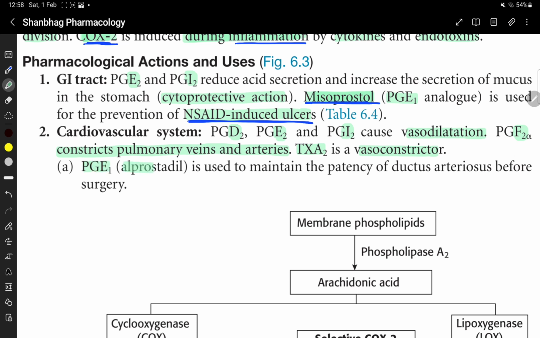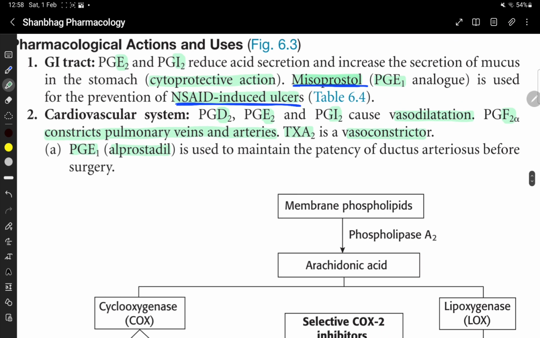PGE1 alprostadil is used to maintain the patency of ductus arteriosus before surgery.